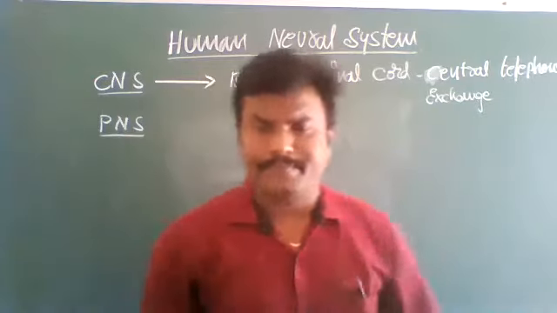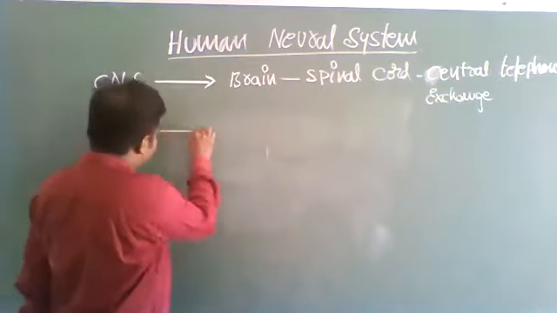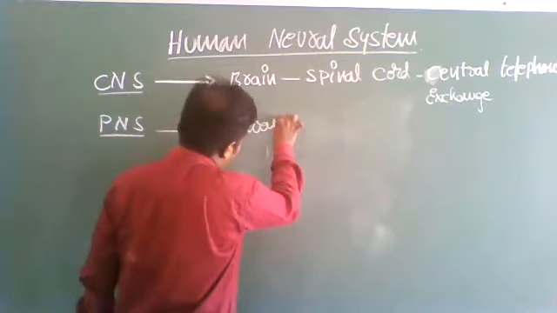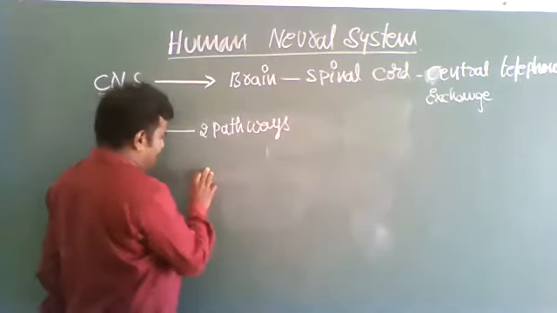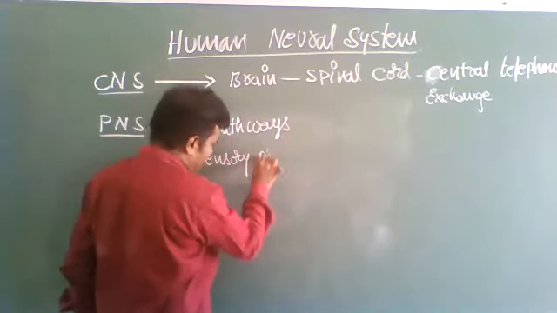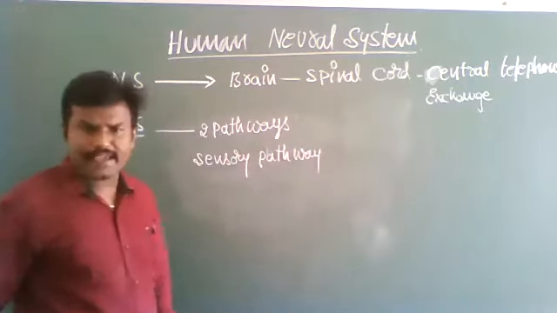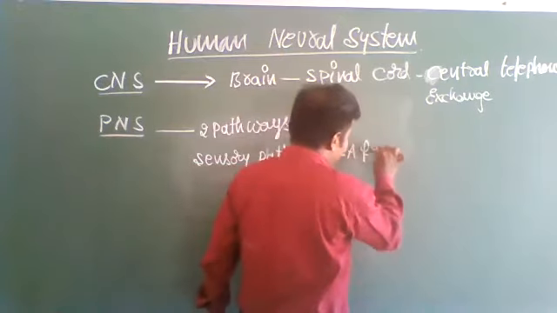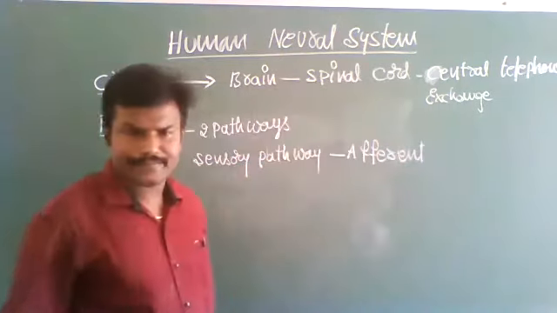The peripheral nervous system consists of two pathways. The first one is the sensory pathway, also called the afferent pathway.